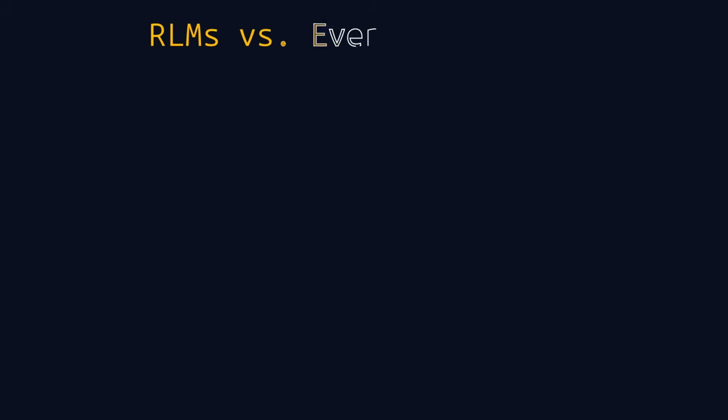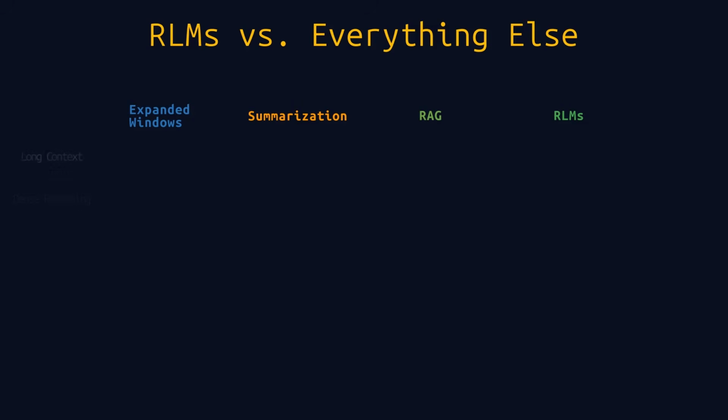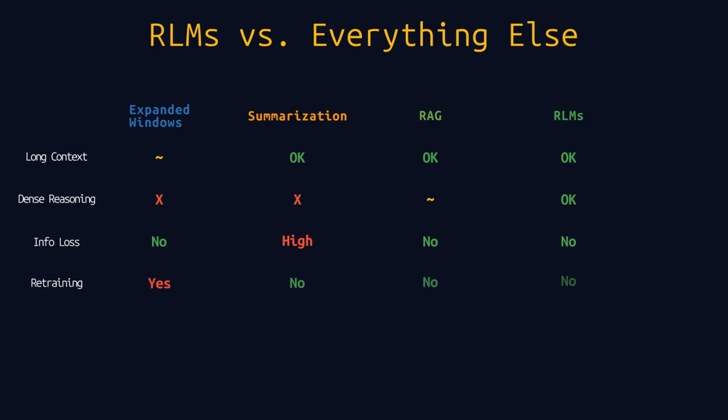Let's put RLMs in context against the alternatives. In a head-to-head comparison across 4 criteria, expanded context windows only partially handle long context, struggle with dense reasoning, but avoid information loss at the cost of retraining. Summarization handles length, but struggles with reasoning and introduces high information loss. RAG handles length, has limited reasoning ability, avoids info loss, and needs no retraining. RLMs excel across the board. Excellent long context handling, excellent dense reasoning, no information loss, and no retraining needed.